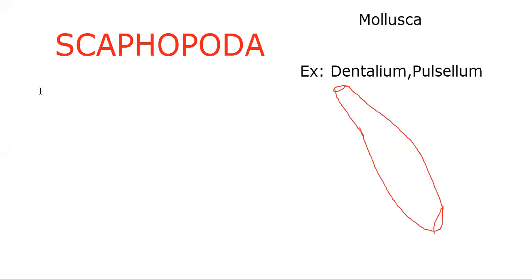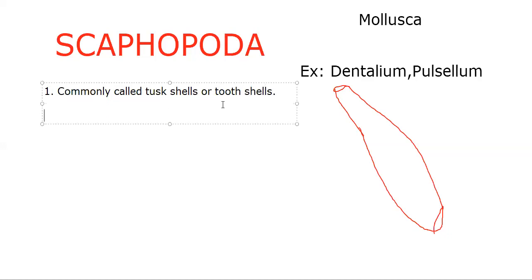Okay, so commonly called tusk shells. These animals are commonly called tusk shells or tooth shells. Which one means elephant? Elephant tusk, elephant tooth, not ours. Tusk shells or tooth shells. Marine animals, these are exclusively marine. Marine organisms, marine in habitat. Scaphopoda, marine in habitat.